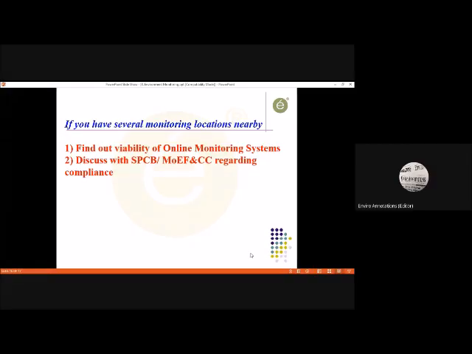The Lucknow regional office takes care of UP, Uttarakhand, Delhi, and also Himachal. These four states are taken care of by the Lucknow regional office. Discuss with the SPCB and MOEFCC regarding compliance. If there is a compliance requirement, this can be discussed with them.